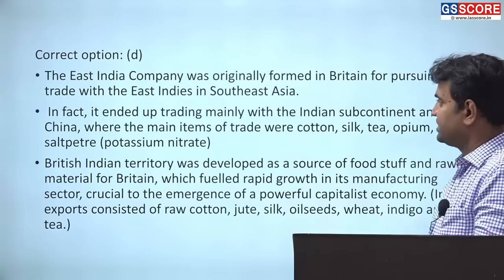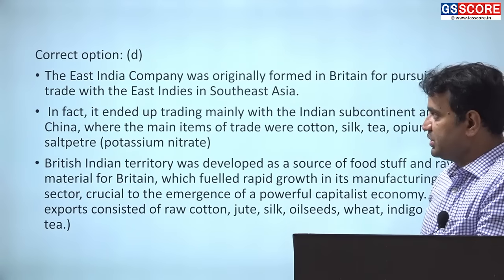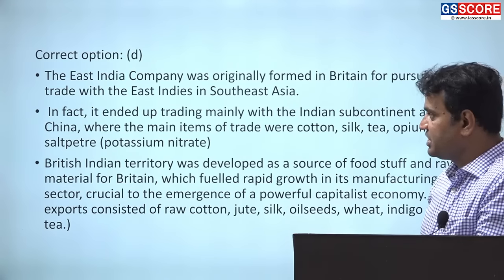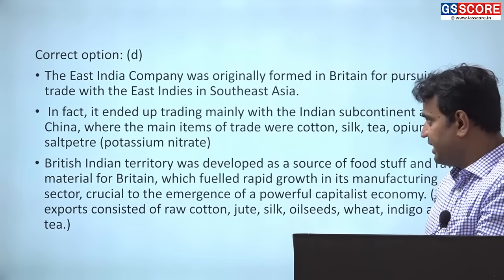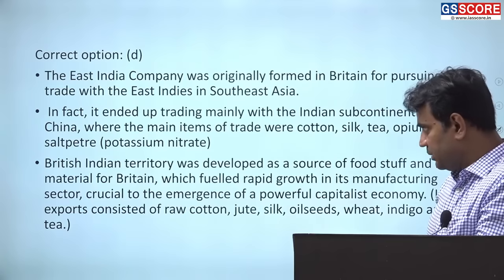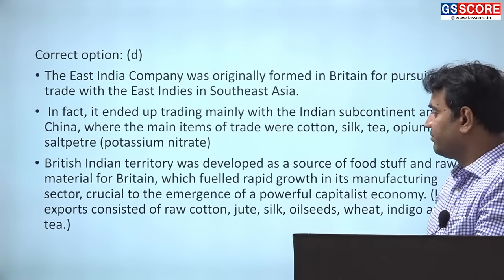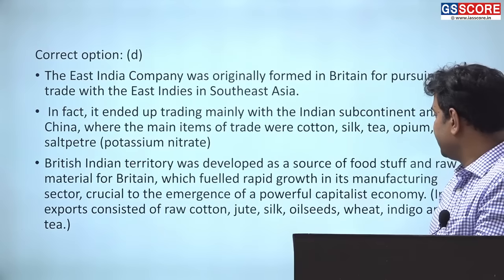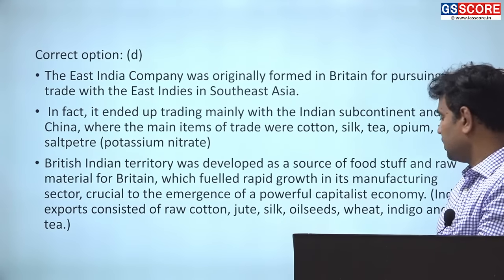Now we'll go to the explanation as well. The East India Company was originally formed in Britain for pursuing trade with East Indies and Southeast Asia. In fact, it ended up trading mainly with the Indian subcontinent and China, where the main items of trade were cotton, silk, tea, opium and saltpeter. British Indian territory was developed as a source of foodstuff and raw material for Britain, which fueled rapid economic growth in the manufacturing sector, crucial to the emergence of powerful capitalist economy.